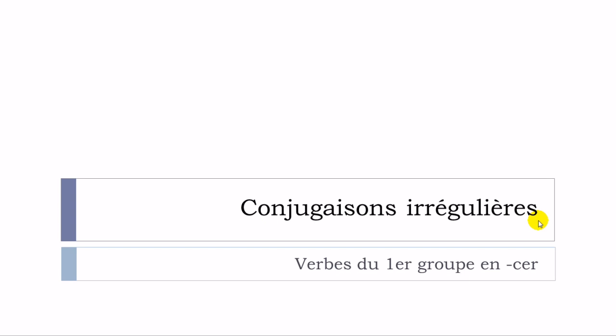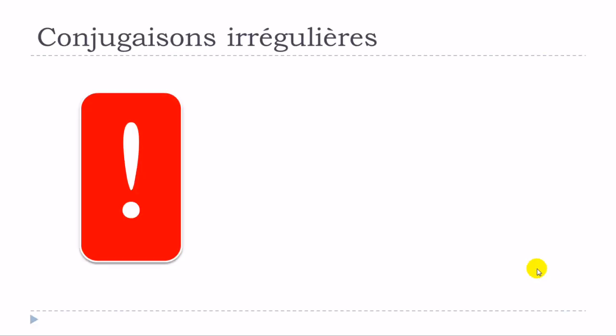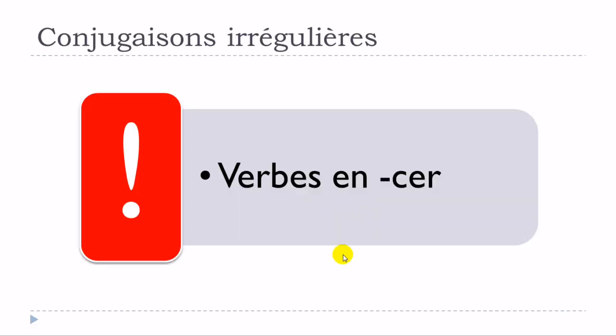Conjugaisons irrégulières. And when we're talking especially about les verbes du premier groupe en CER. Okay, so if you remember correctly, I told you that when we're talking about the first group of verbs ending with ER, we're talking about regular verbs, which is the case, but then we've got some subgroups, and the verbs in these groups will have to be slightly modified during conjugation for a good reason.